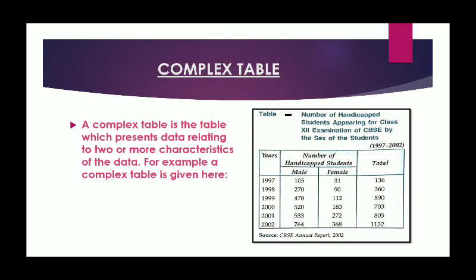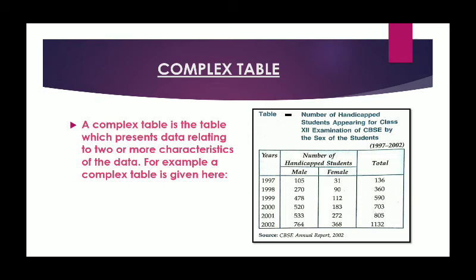So in that way we made a simple table into a complex table where more than one characteristic related to that particular data is being presented on a table. So a complex table is a table which shows data related to two or more characteristics of that data.